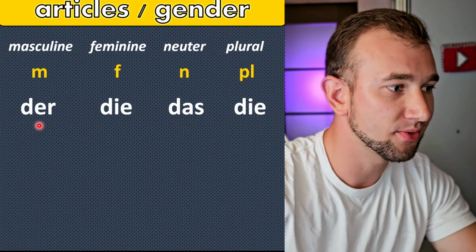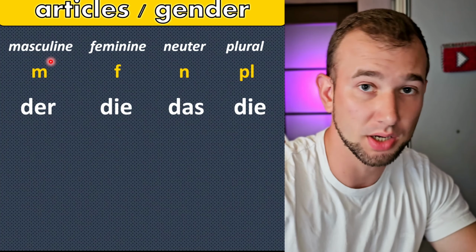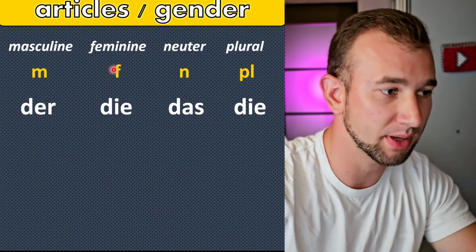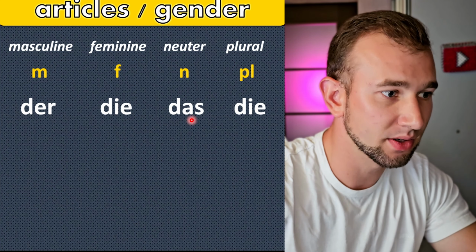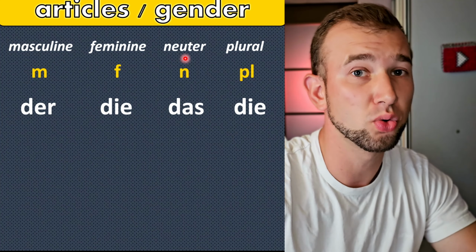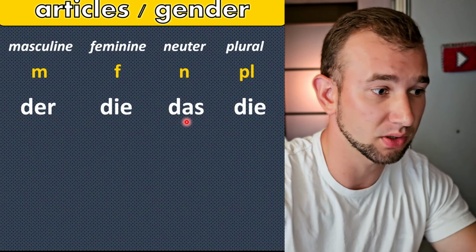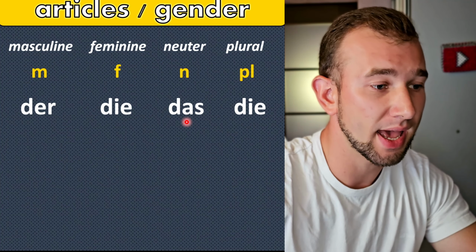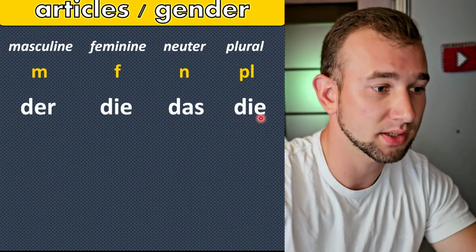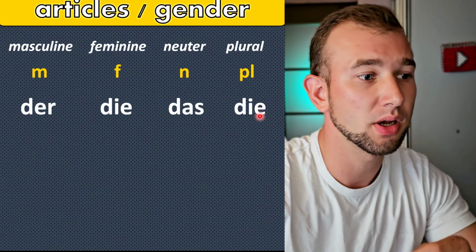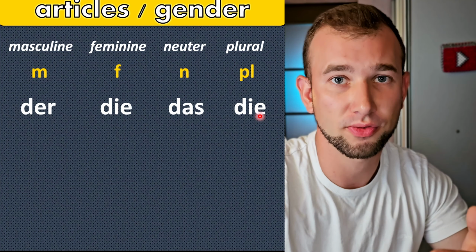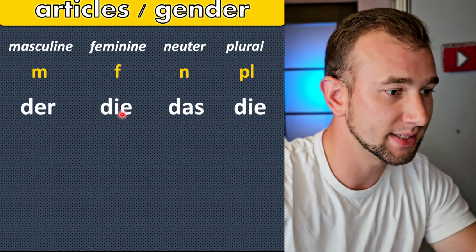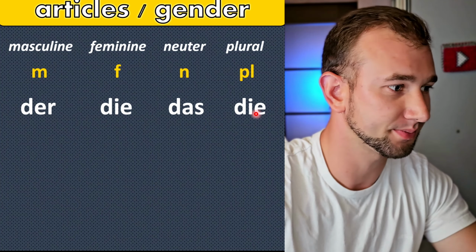Der stands for masculine, article der. Article die stands for feminine. Das for neuter, but the rules of using the article das, neuter gender, are different in German. And die, article die, stands for a plural form of the noun. So, der, die, das, die.